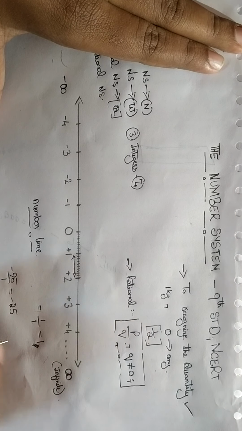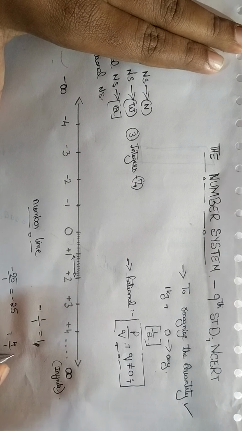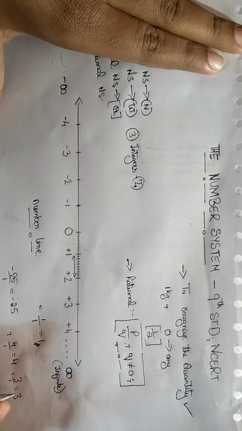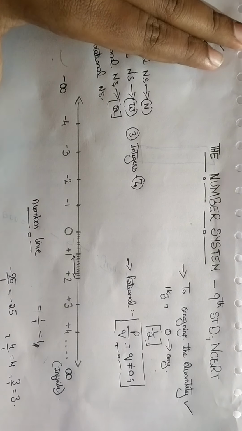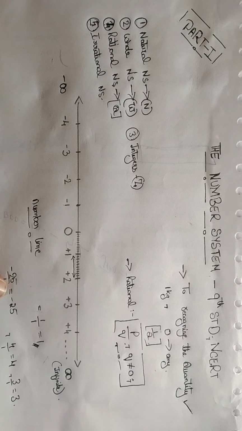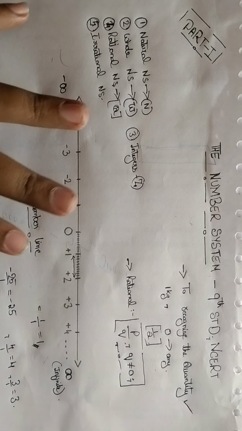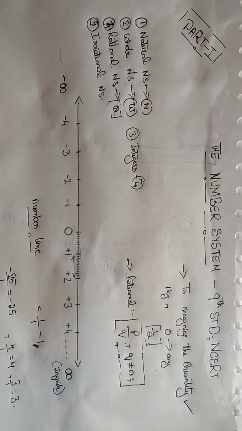If you write anything, 4 by 1 is nothing but 4, 3 by 1 is nothing but 3. This gives that all the integers are also rational numbers, and rational numbers are written in the form P by Q, where Q is not equal to 0. Important note that Q is not equal to 0.